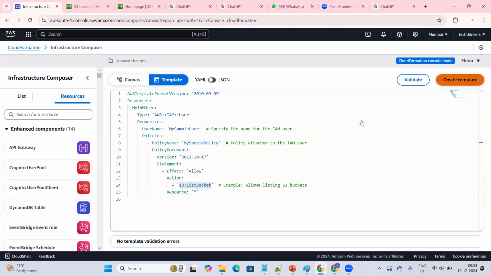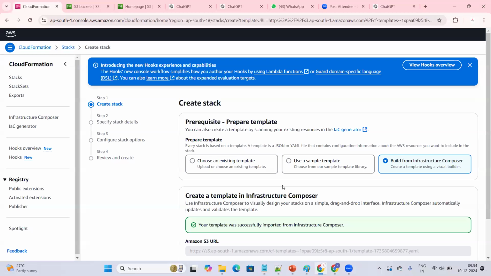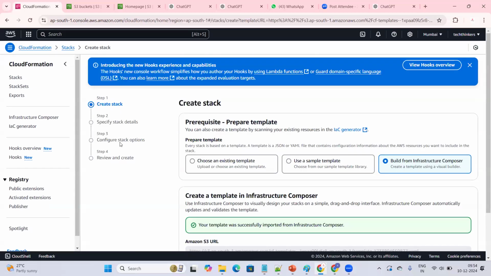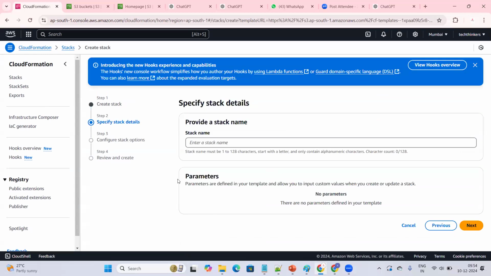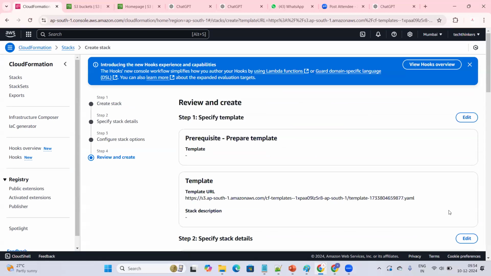For now, I'm just clicking on create, continue, confirm and create in CloudFormation. I'm not providing any other options for now. It is asking for a stack name. We need to provide the stack name. I'm giving my IAM user stack. Click on next, and I will click on acknowledge. Yes, that's it.